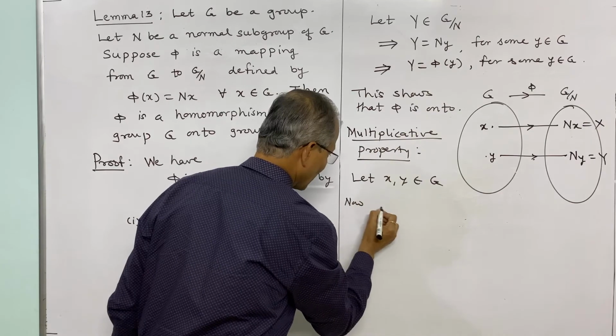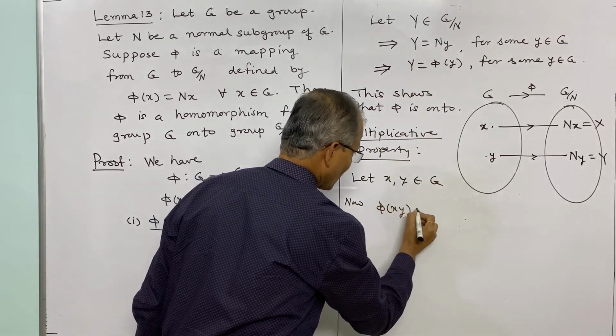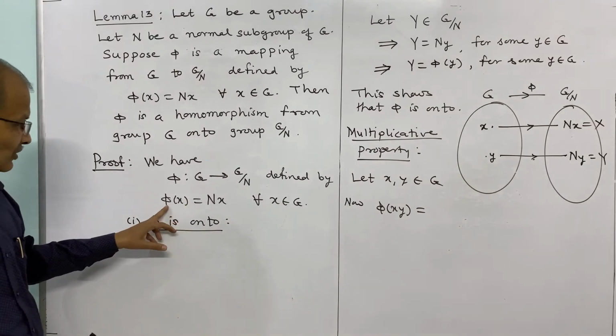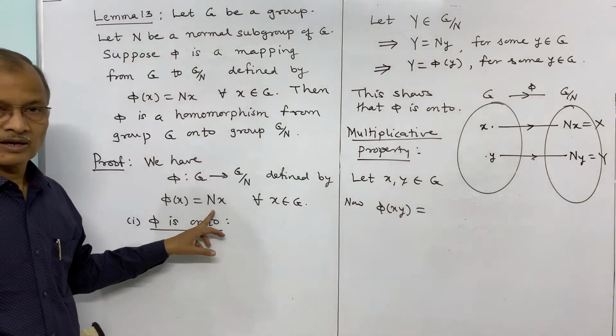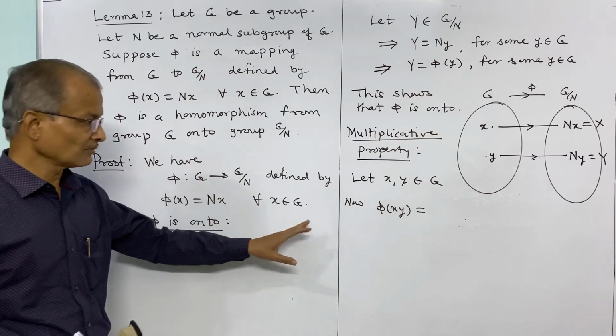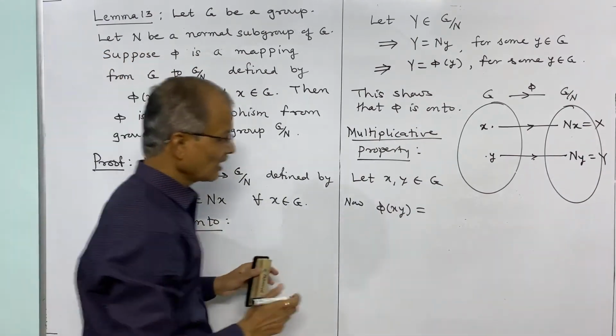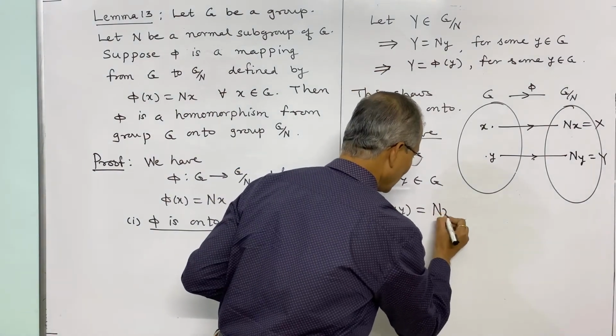What will be phi of xy by definition? You see, here is the definition: phi of x is equal to Nx, and this happens for every element in G. xy is an element in G, so therefore phi of xy by definition is Nxy.